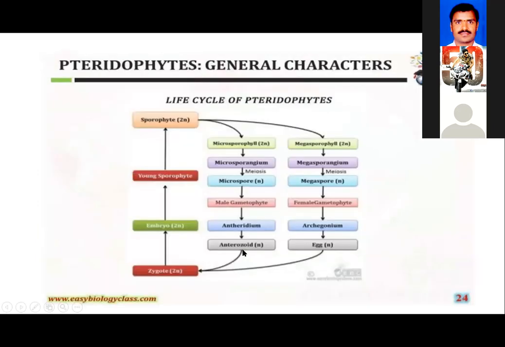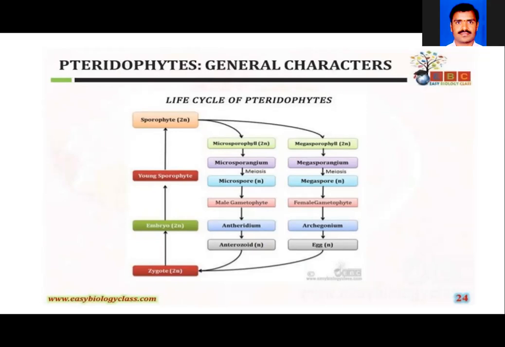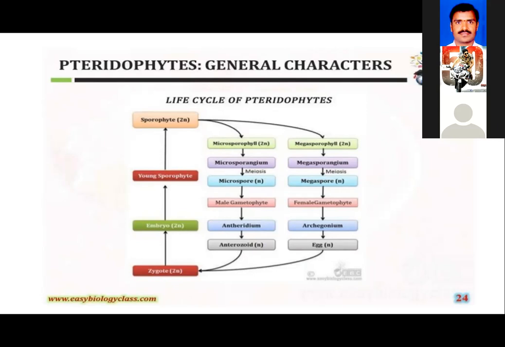So the life cycle is always a diplohaplontic life cycle, because the adult sporophyte is always in a diploid condition, and from it the spores are released, which are haploid. They develop into a haploid gametophytic tissue. So the life cycle is considered to be the diplohaplontic life cycle. That is, the diploid phase alternates with the haploid phase of the life cycle.